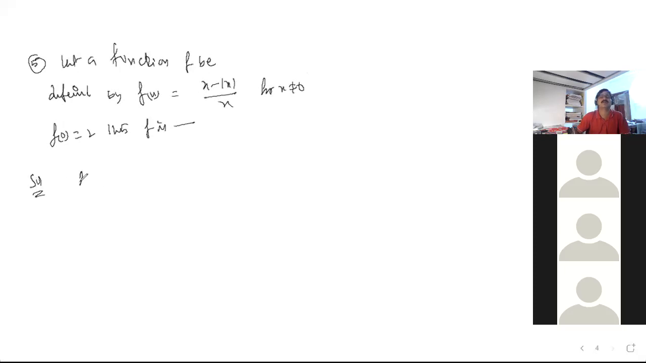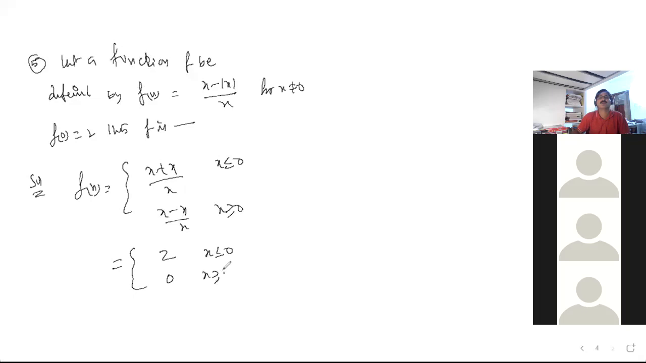How are you going to do it, sir? Anybody have any idea? First of all, you better write for x, Nana. Avoid mod. Minus x or x plus x. For x less than or equal to 0 it becomes plus, and for x greater than or equal to 0 it is x minus x by x. So your function is something like this: 2 for x less than or equal to 0, and 0 for x greater than or equal to 0. What do you say? Am I right?